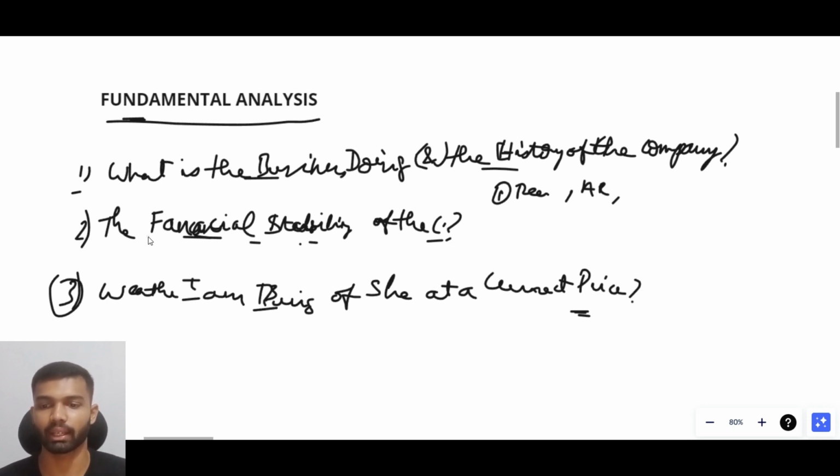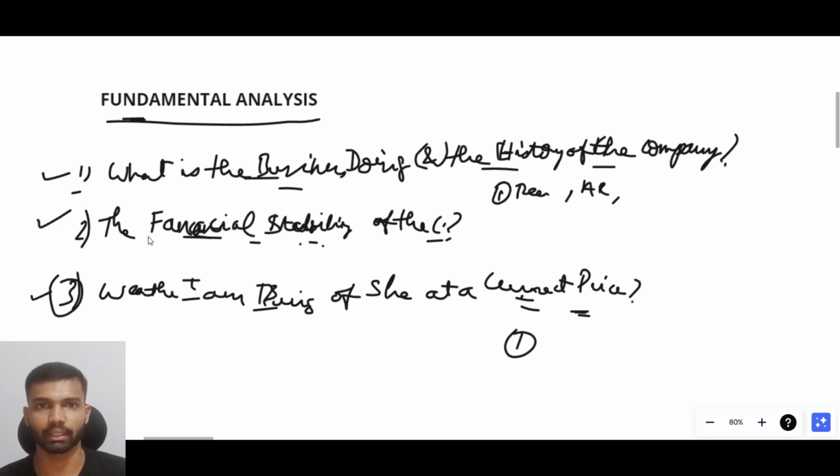Even though the company we selected may be doing a very good business, and the promoter of the company is ethical and honest, and the financial stability of the company is also good, they are making a very good profit and sharing it with the shareholders, and with the extra money they are also investing in themselves and expanding their business, everything according to the financials is good. But the third thing we should check is whether I am paying the correct price to buy the share or not. How should we know whether we are buying at the correct price or not?